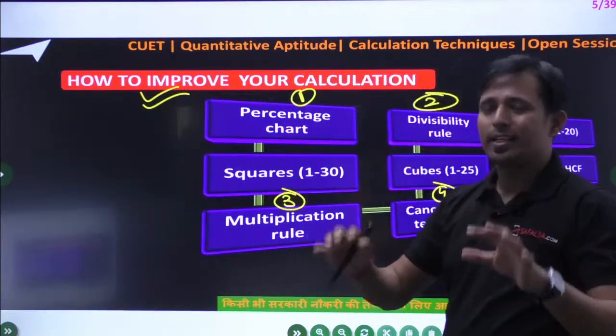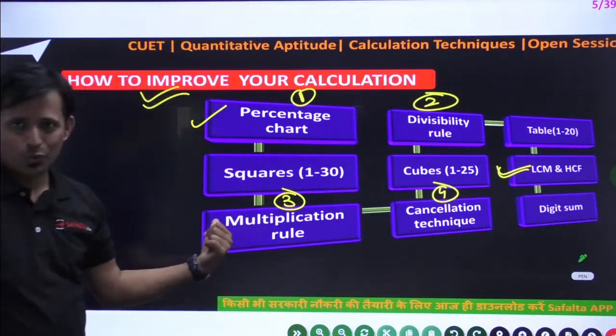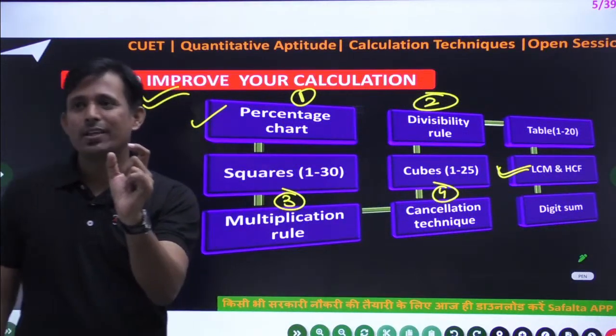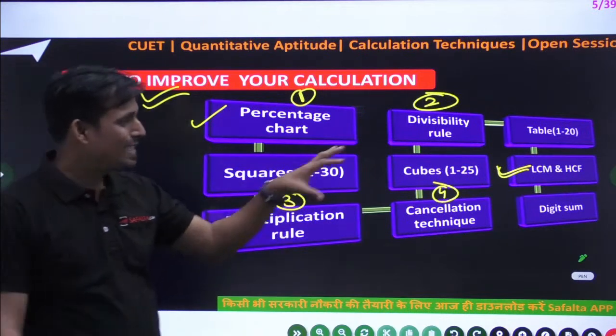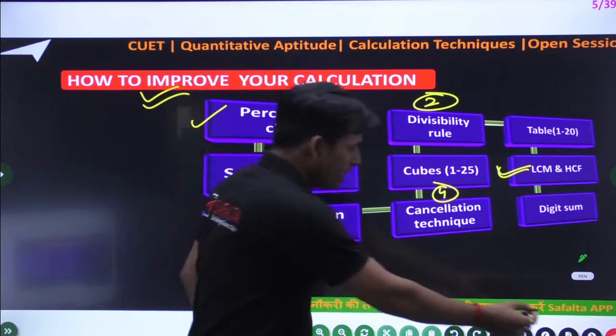So I am giving you the idea of the percentage chart first. Now I am giving you the idea of multiplication also. Okay, so guys, please listen, my words are very important in my class. So this is the flow chart. Okay, so guys, everyone, if you have any problem, then please tell me.